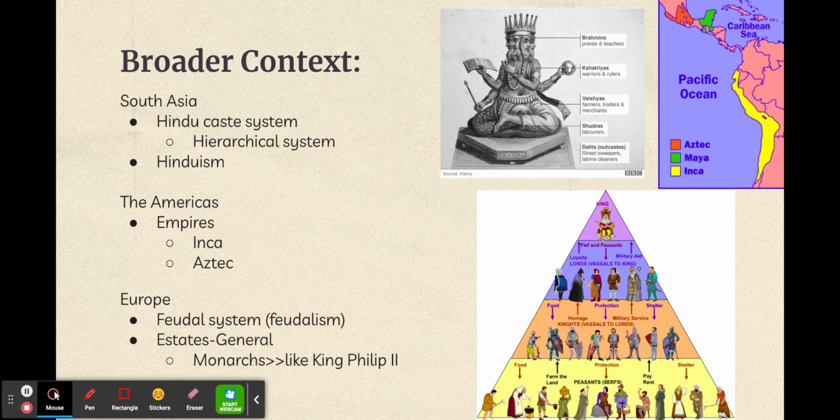The Brahmins are at the top of the Hindu caste system, and they are mostly priests or teachers. At the bottom of the Hindu caste system are the Dalits, who are mostly street sweepers or latrine cleaners. Also, the religion Hinduism was founded in India and gradually spread to different countries.